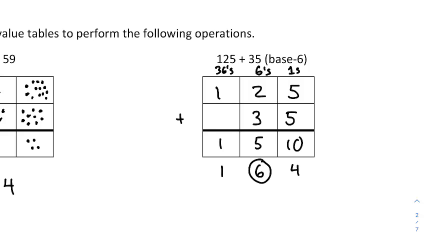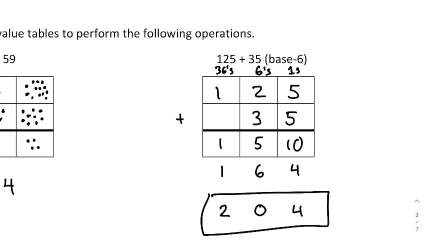But 6 sixes makes 1 more 36. Remember, in base 6, it's groups of 6 that collapse and become a single dot in the next higher place value. So this 6 needs to convert to another 1 to join that 36 over there. So we have 2 36s now, no 6s left, and 4 ones.